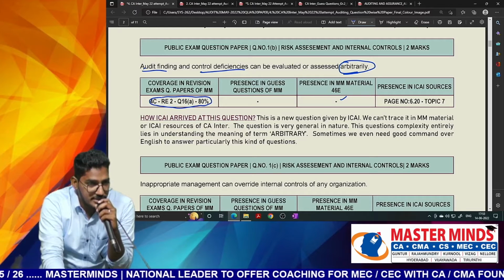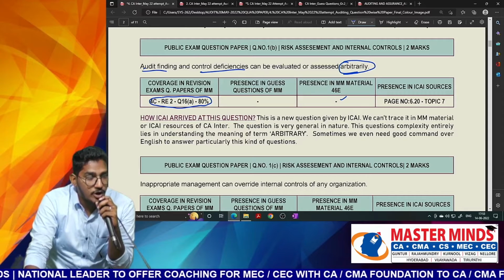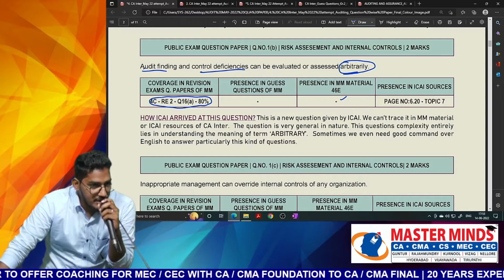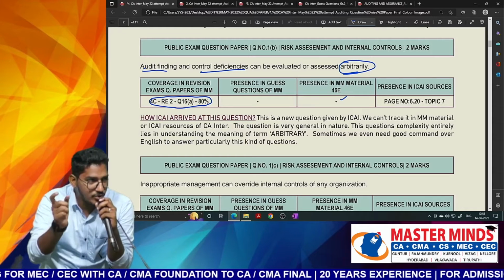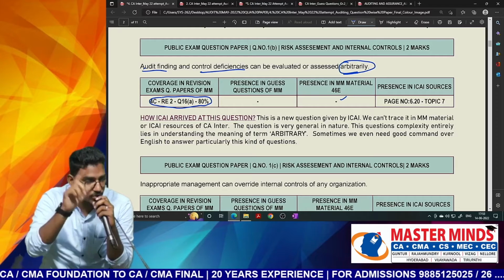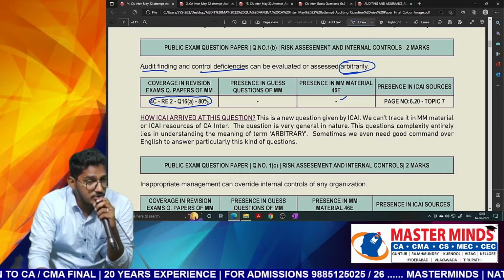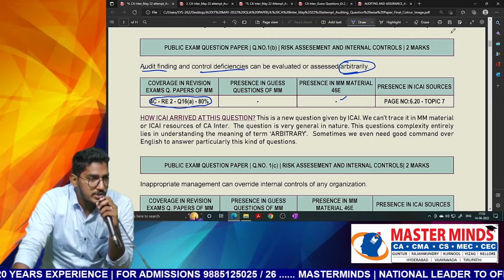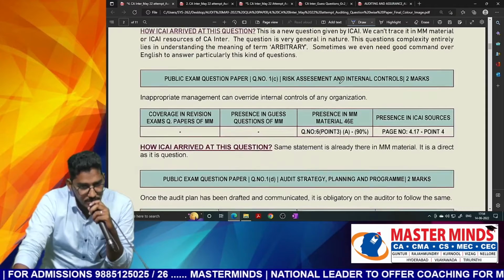In one of the revision exams, I have given a true or false statement, something like audit findings and control deficiencies need not be evaluated on professional judgment. This is the statement I have tested. Might not be a direct question, but more or less related to this sentence. I did not use the term arbitrary, but if you have written the revision exams, you would have got that. So evaluation of responses and control deficiencies has to be done on the basis of professional judgment. Like this one, true or false statements we have tested. So this shows the importance of our revision exams and how much effort we are putting into the revision exams. Clear everybody? So this is one question.